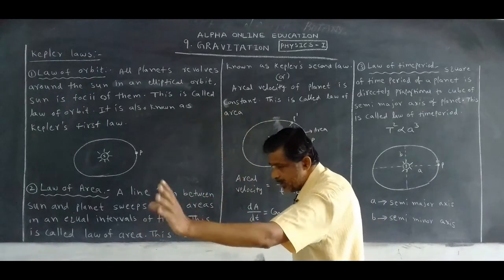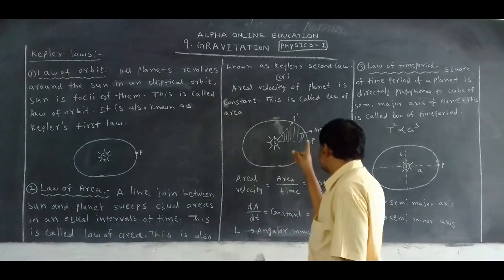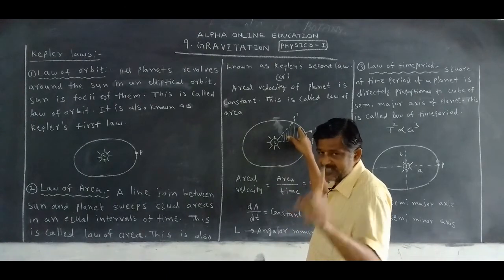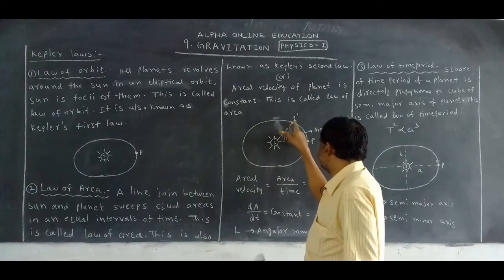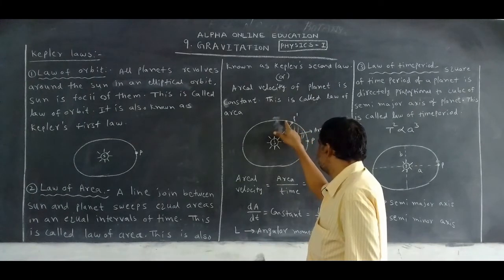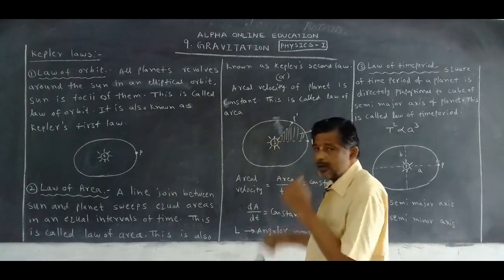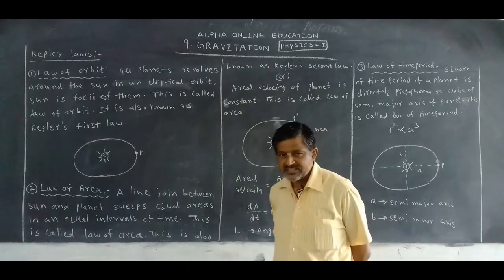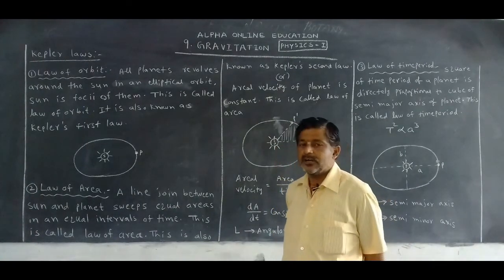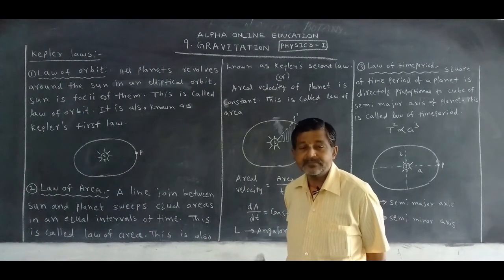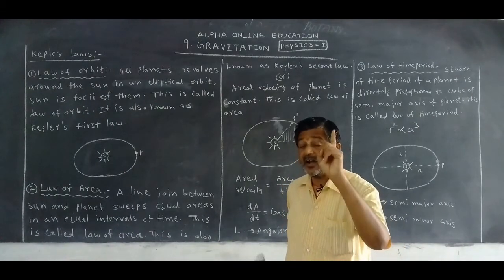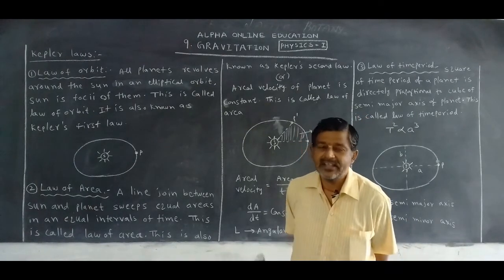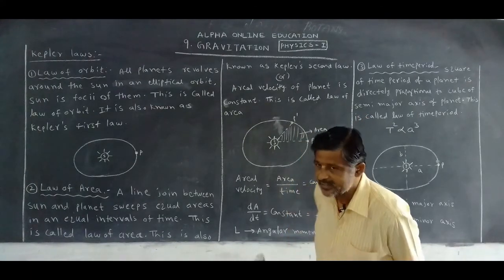The area, what happens? It is the same. To move from one position to another position, you take the same time. Here to here is 1 hour, here to here 1 hour. But the area occupied from the first position to the second position, or second to third, or fourth to fifth position, if the time is the same, the occupied area is also the same. This is called the law of area.